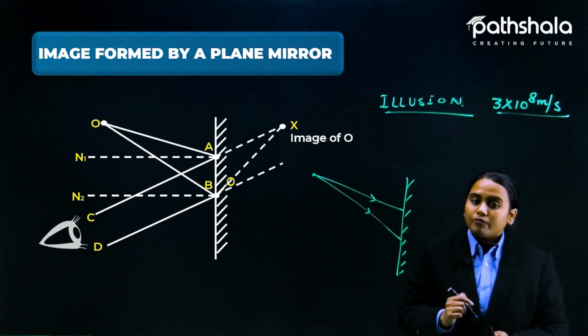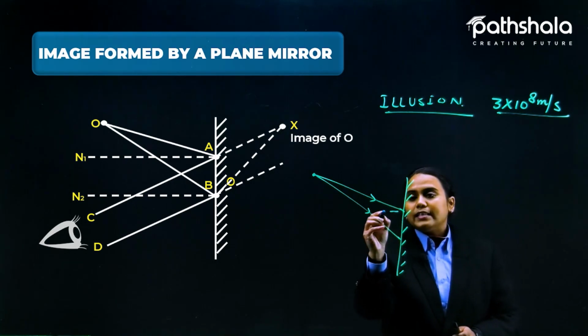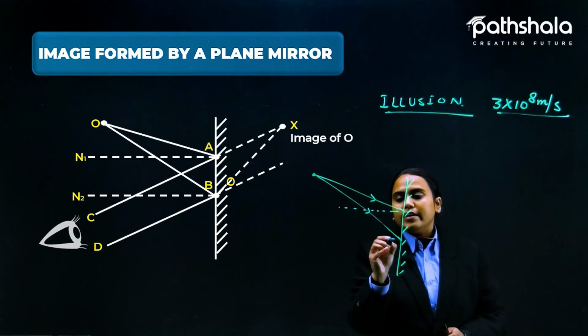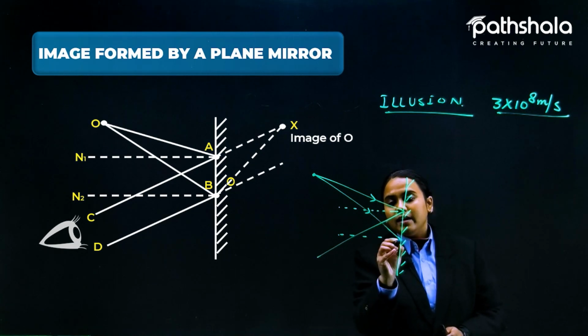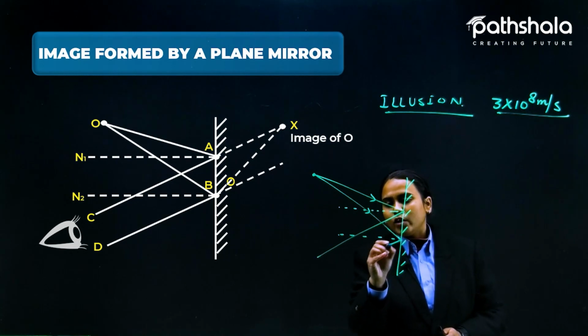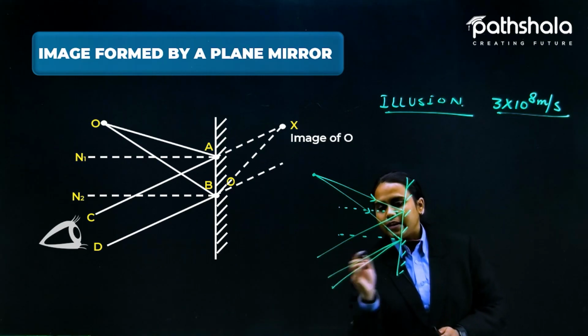But now, because of the laws of reflection, you know the angle of incidence, the normal for this point, here the normal for this point, and these lights bend like this. Okay, it is like this. Fine.